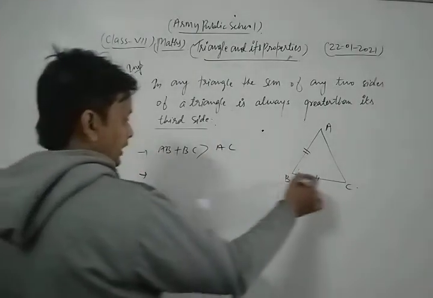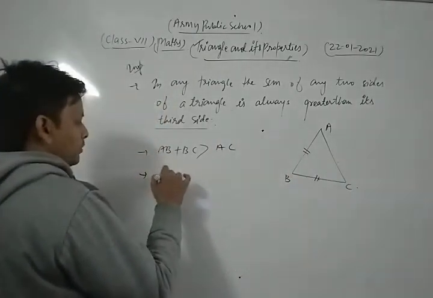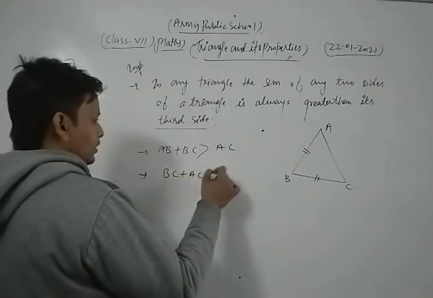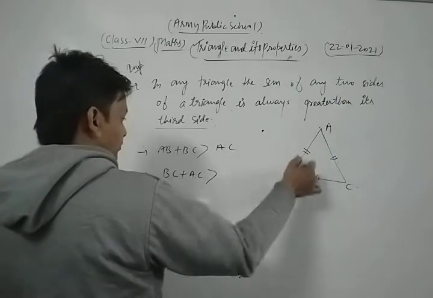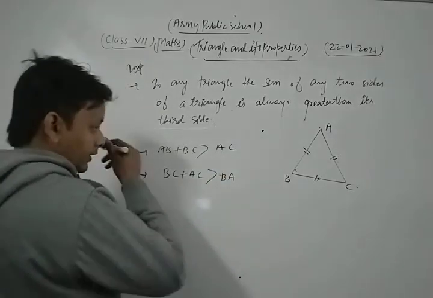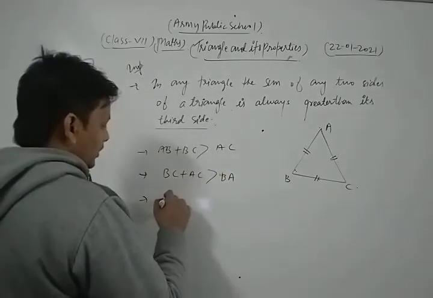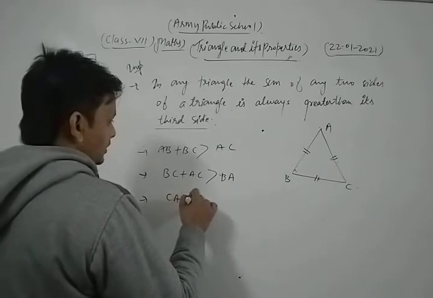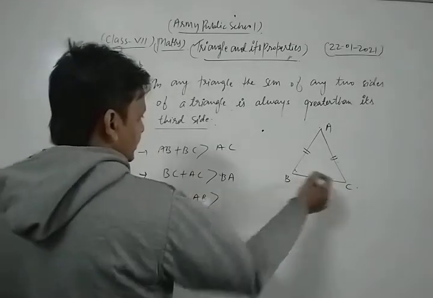If we take BC plus AC, so BC plus AC is always greater than BA. Similarly, if we take CA plus AB, CA plus AB is always greater than BC.